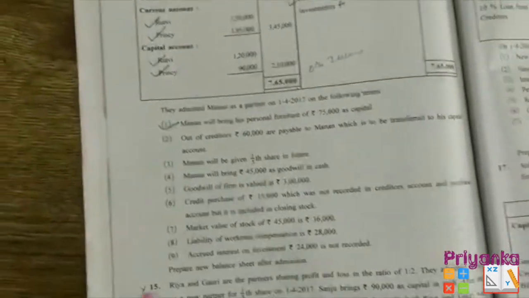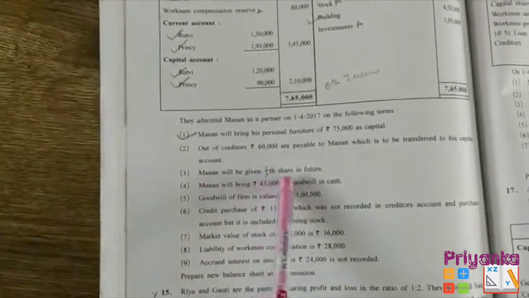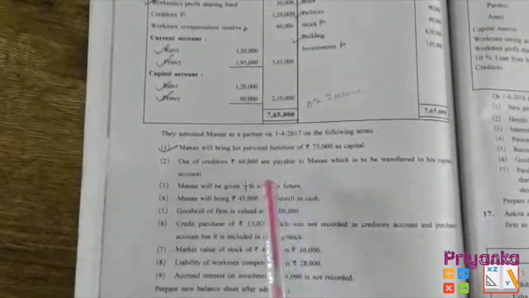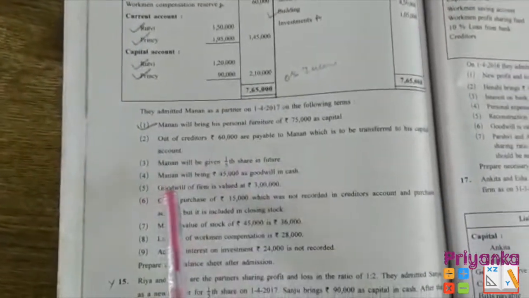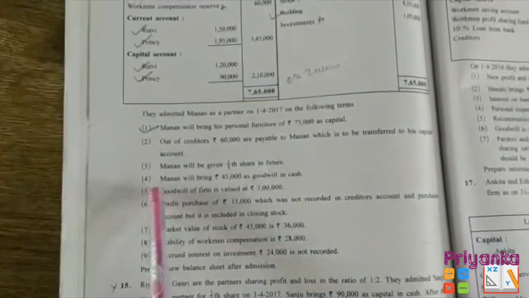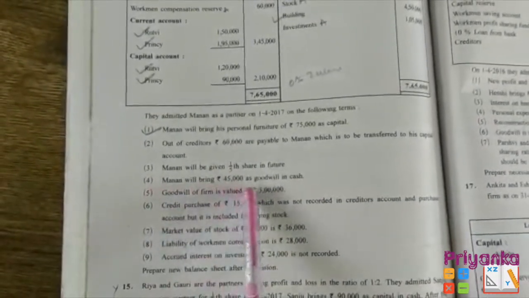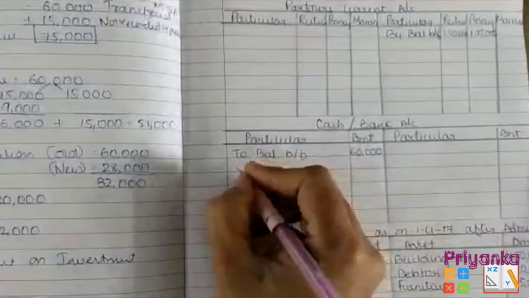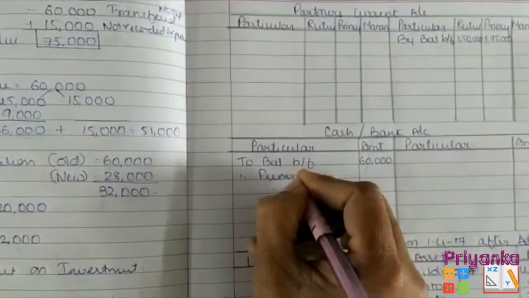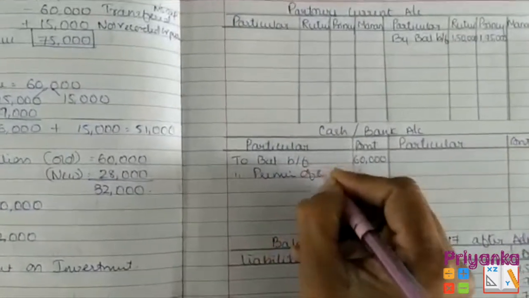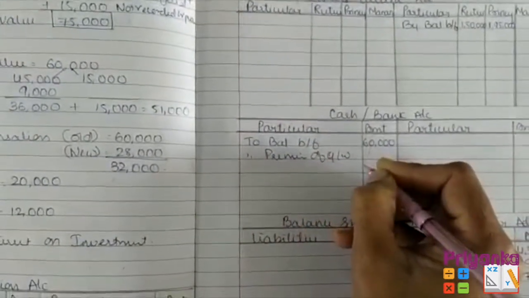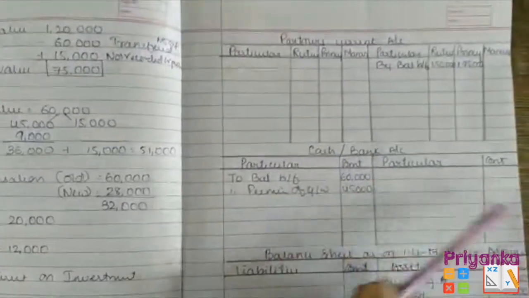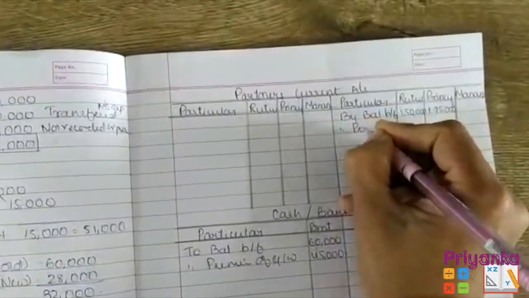Next, Manan will be given 1/5 share in future. It means they have not given you the new ratio directly, so we are going to find it out from the formula of remaining share. Fourth, Manan will bring 45,000 as goodwill in cash. So I will put the premium of goodwill into the cash balance, that is 45,000, keep it over here, and here we'll transfer the premium of goodwill.